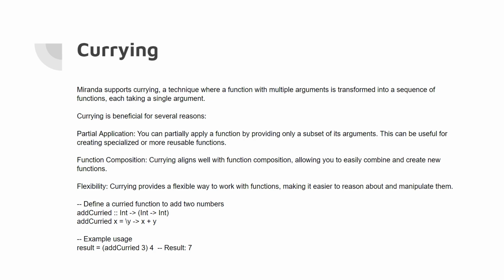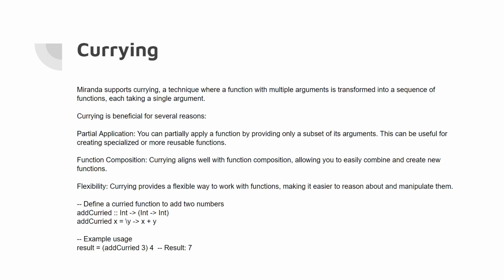Currying. Miranda supports currying, a technique where a function with multiple arguments is transformed into a sequence of functions, each taking a single argument. Currying is beneficial for several reasons. Partial application. You can partially apply a function by providing only a subset of its arguments. This can be useful for creating specialized or more reusable functions. Function composition. Currying aligns well with function composition, allowing you to easily combine and create new functions. Flexibility. Currying provides a flexible way to work with functions, making it easier to reason about and manipulate them.